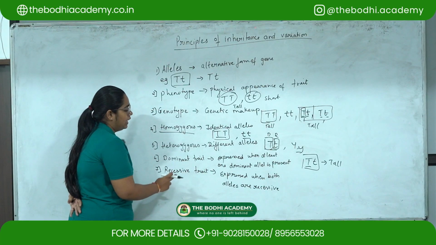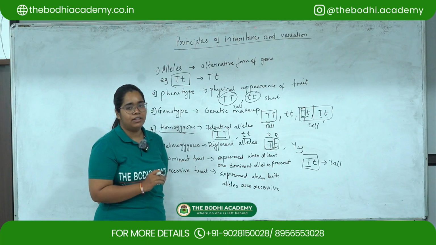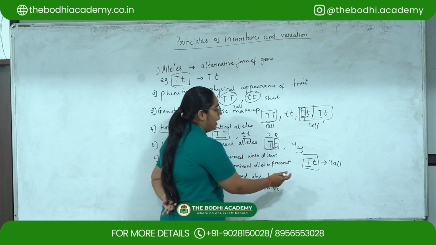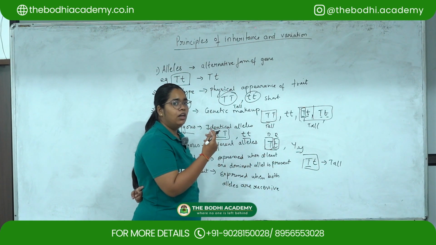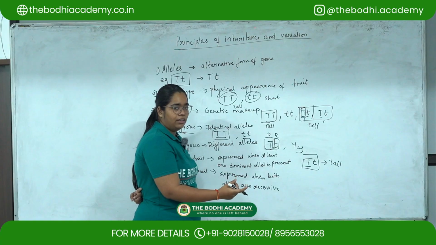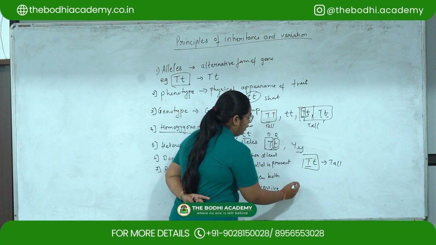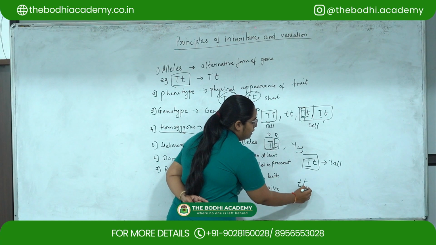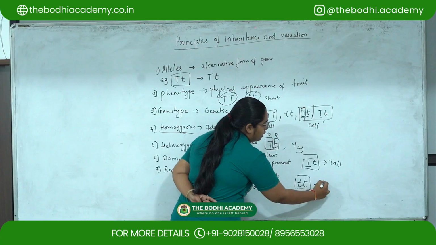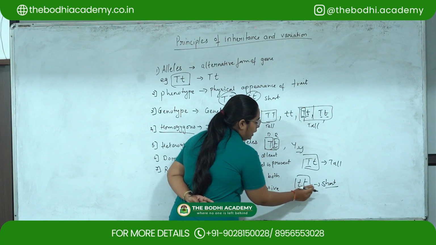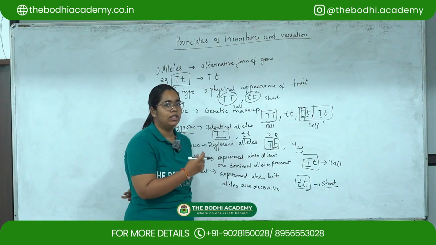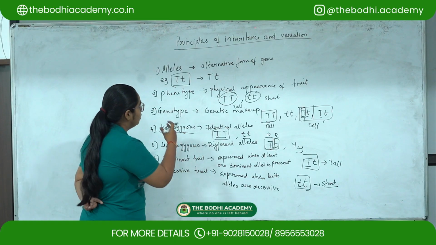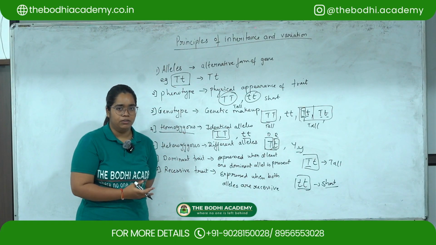Then recessive traits are expressed when both the alleles are recessive. Over here we have one dominant and one recessive, but because of the dominant one, the dominant trait is getting expressed. If we have both the alleles as small t, the plant will be a short plant. So for a recessive trait, both the alleles have to be recessive so that it can be expressed. So this is the meaning of each of the terms.